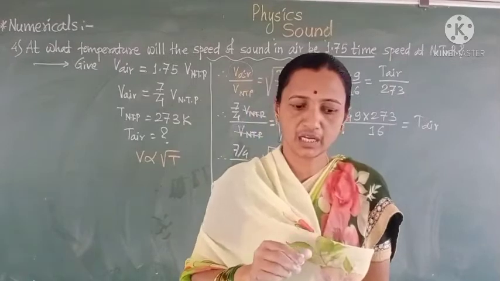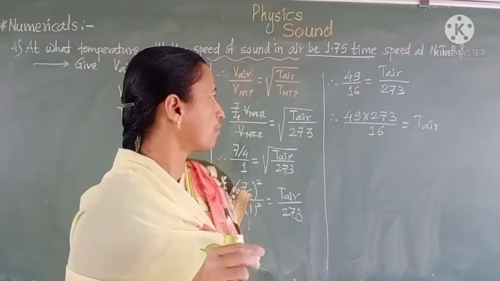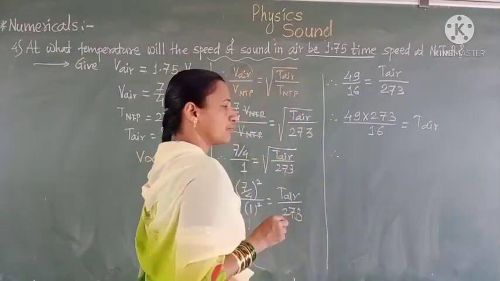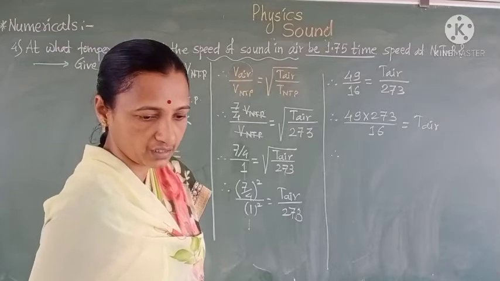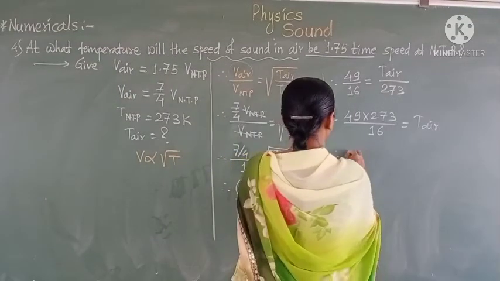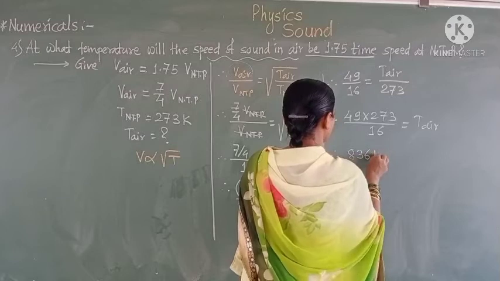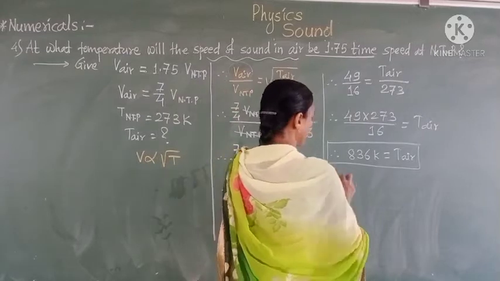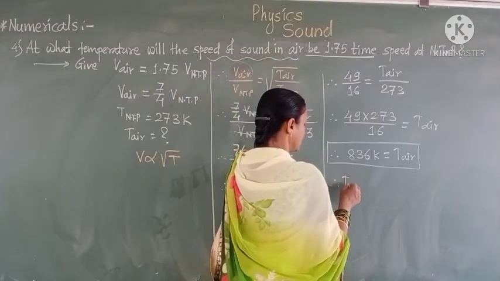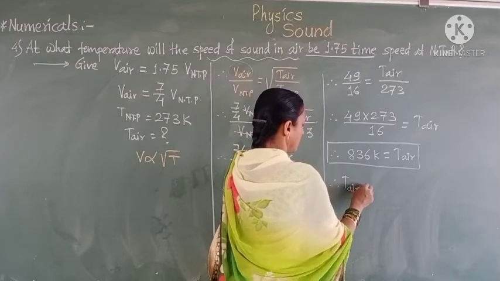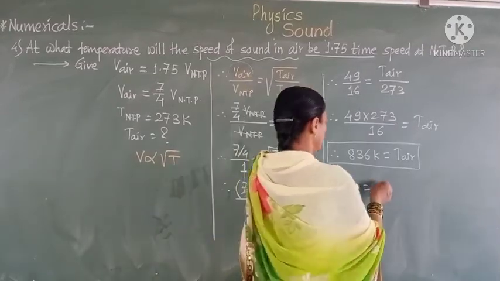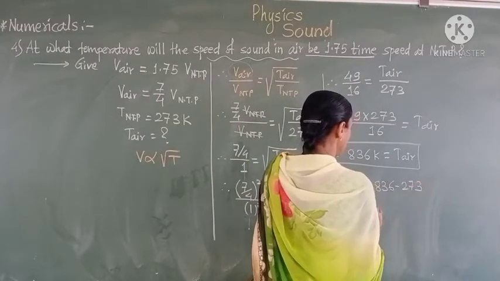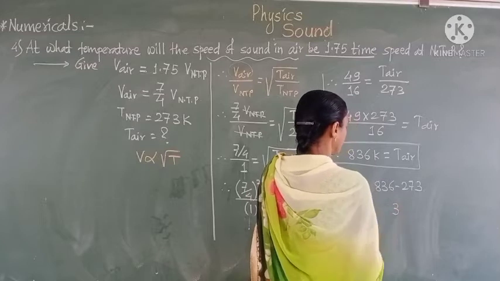Then we divide, and after dividing we have to get the value 836 Kelvin, which is equal to T air. Or when we have to calculate this value in degrees centigrade, that is T air having the value in degree centigrade, here we have to substitute 836 minus 273, which is equal to 3.